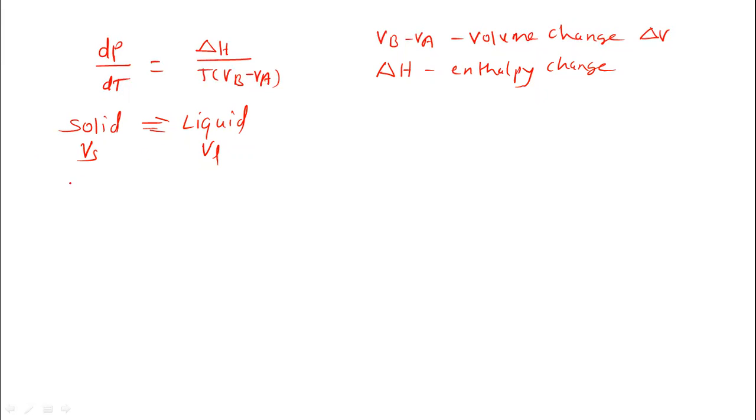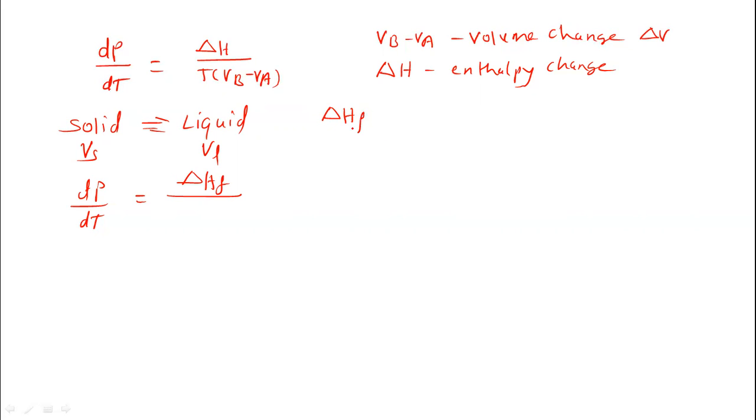Now let us apply this equation to this. We can write change in pressure with respect to temperature, dP upon dT, is equal to delta H. Here we can write the enthalpy change as delta HF. What is the meaning of delta HF? Heat of fusion, the enthalpy change, because this is a fusion process. Liquid to solid is a fusion process, and solid to liquid is a melting process.